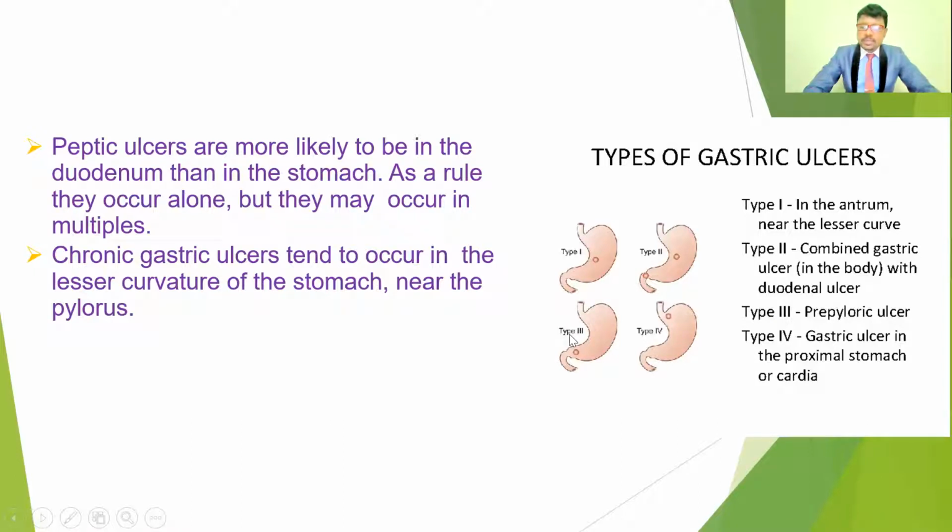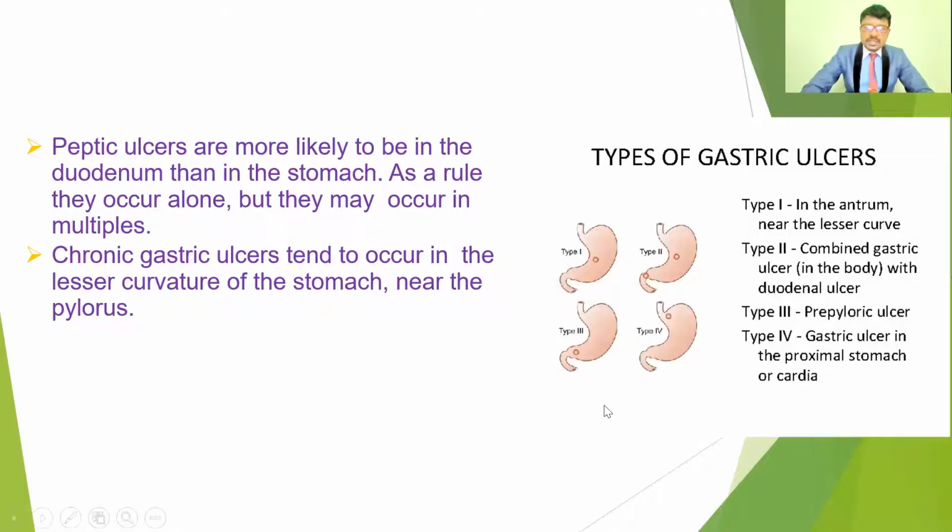Type 3 ulcers are called the pre-pyloric ulcers. This is the pyloric sphincter, and this is just before the pyloric sphincter. So any ulcers in the pyloric region are called pre-pyloric ulcers. The next one, the fourth ulcer type, is called